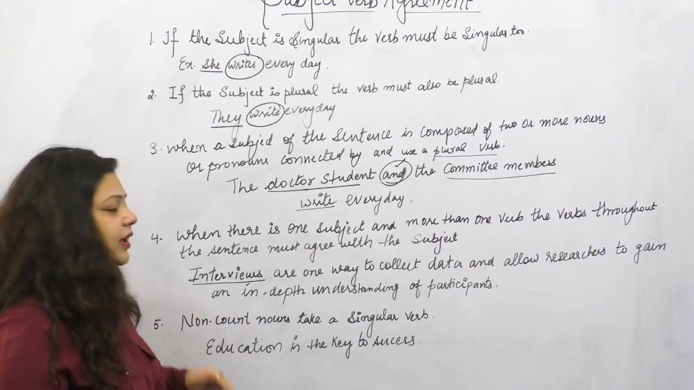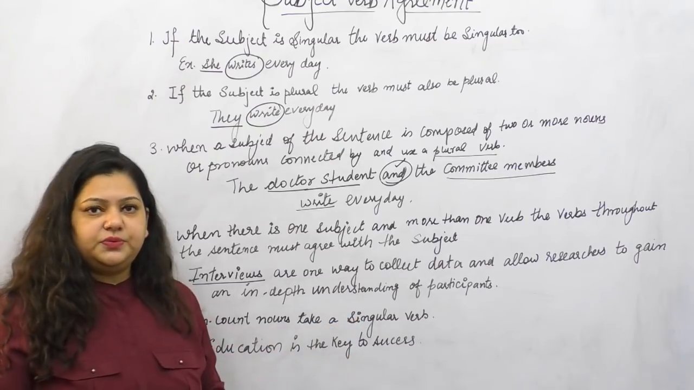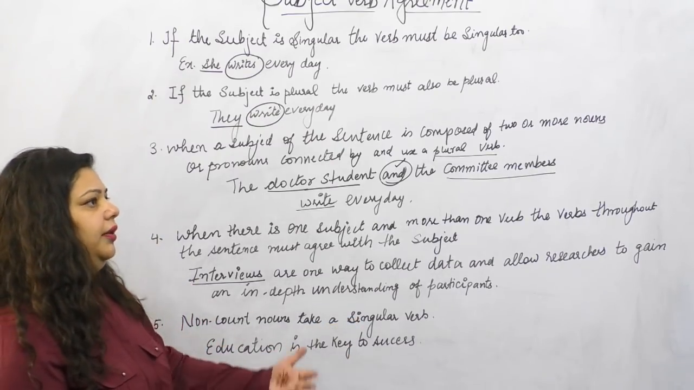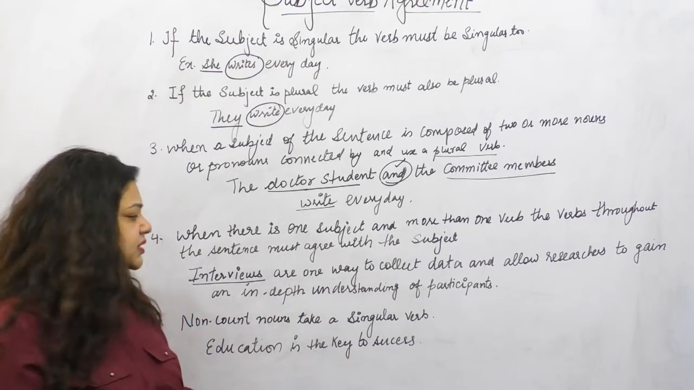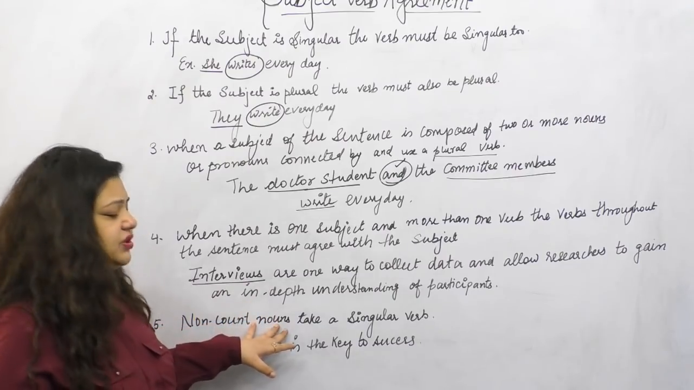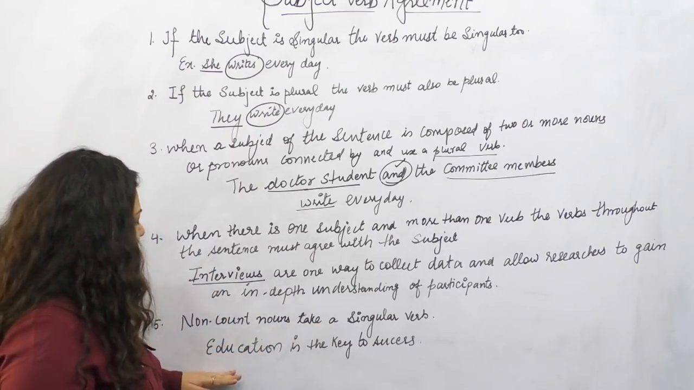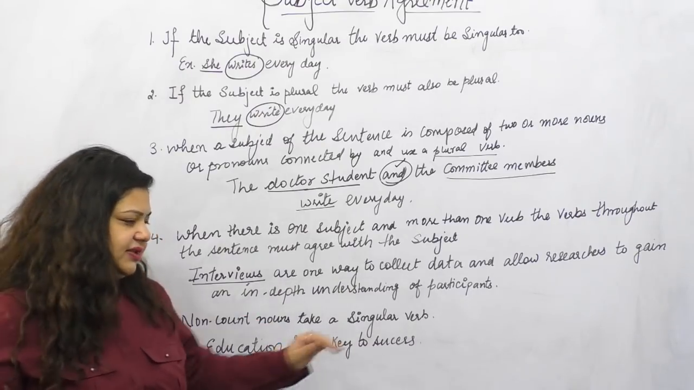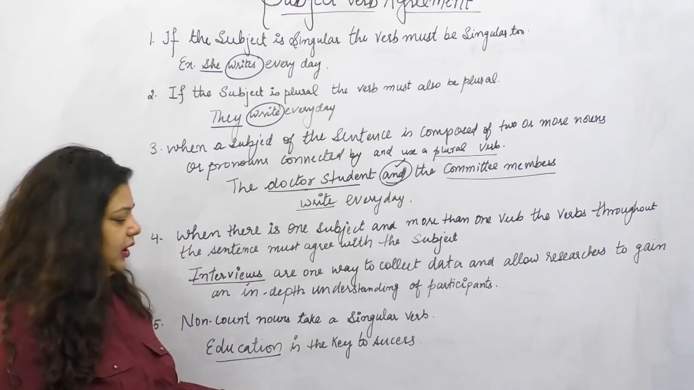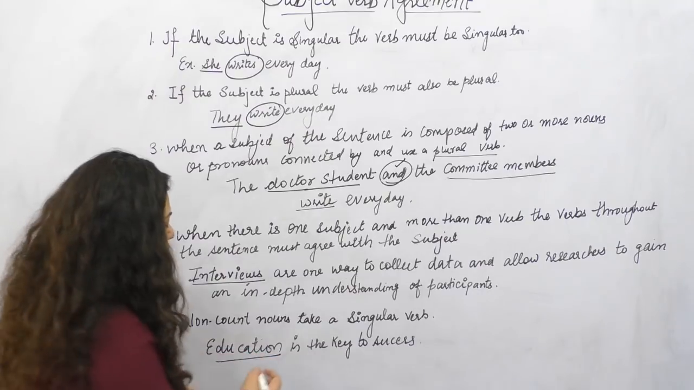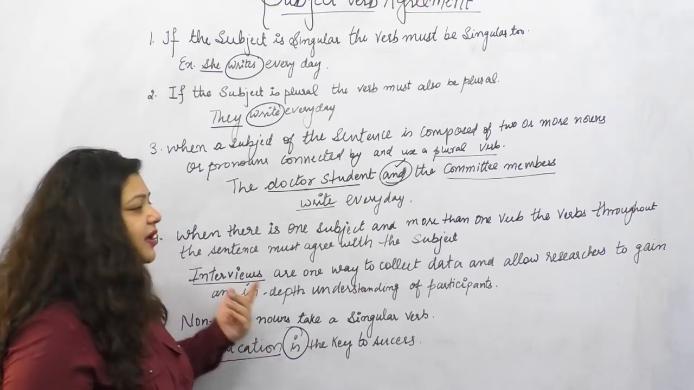Right? Now let's come back to the next point, which says non-count nouns take a singular verb. The uncountable nouns like the jury, education, which are not countable. If you have uncountable nouns, they will take singular verbs. For example, education is the key to success. Here education was my uncountable noun. That is the reason I would be using my singular verb here. Right? Now let's see the sixth rule.